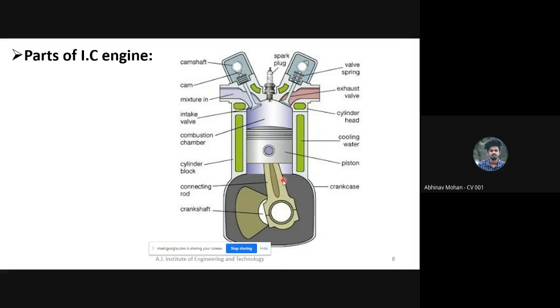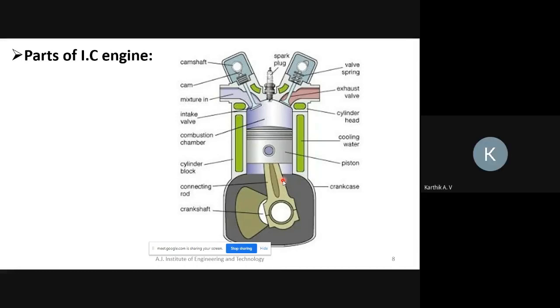It connects the piston to the crankshaft. So what is the function? Convert which motion to which motion? Convert the reciprocating motion of the piston into the rotation of the crankshaft. Okay.